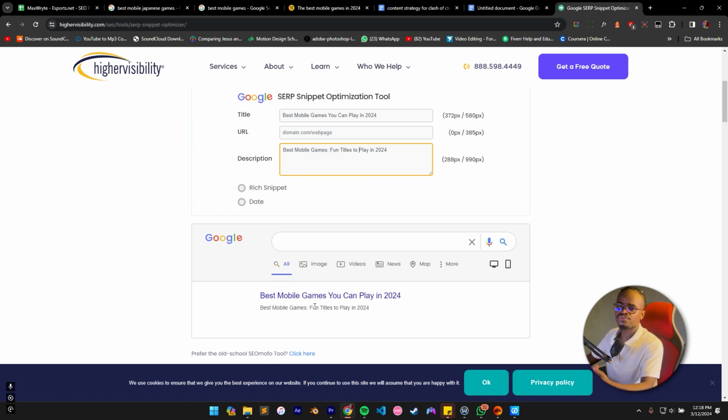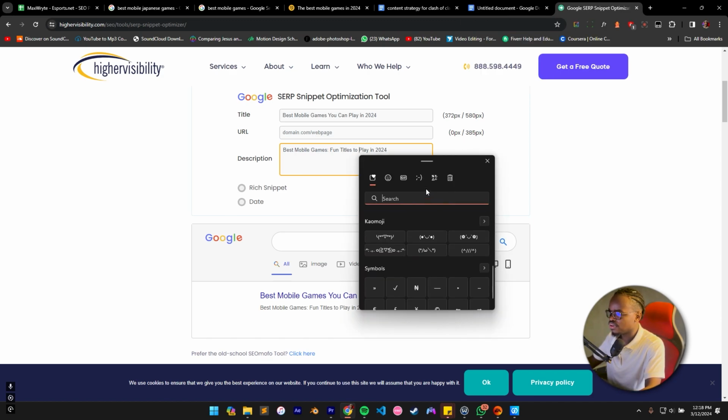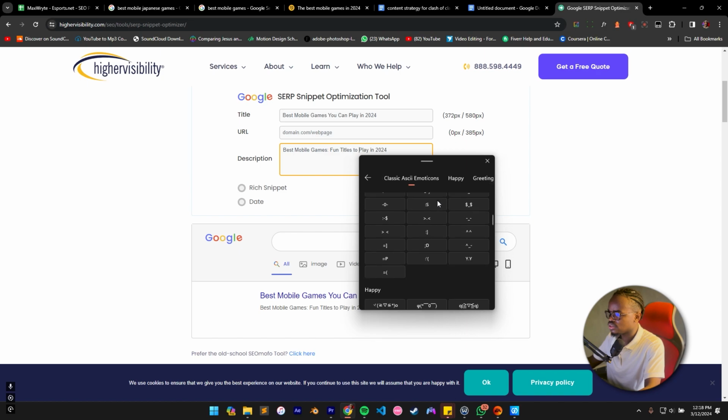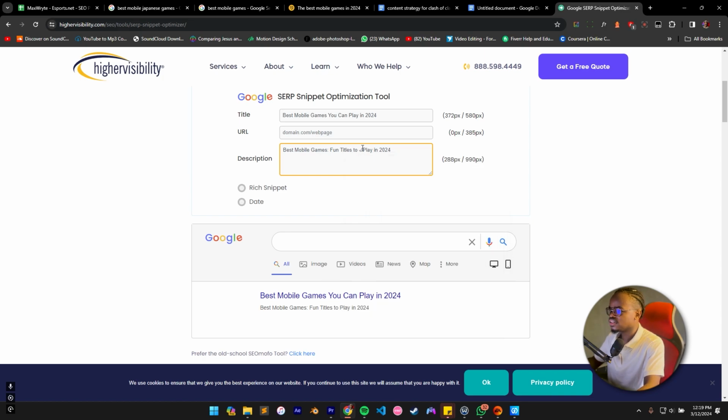Obviously it could be more descriptive than this, and sometimes you will need to put symbols. I don't have the document open, but probably in the documents that we will be giving to you, you'll see the symbols that you're supposed to insert. Let me see if I can find any of those symbols here. Okay, something like this. So you can put these things here. Best mobile games, I could just put this one here. Best mobile games, fun titles to play in 2024.